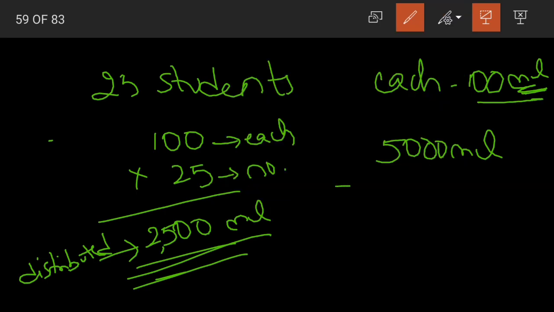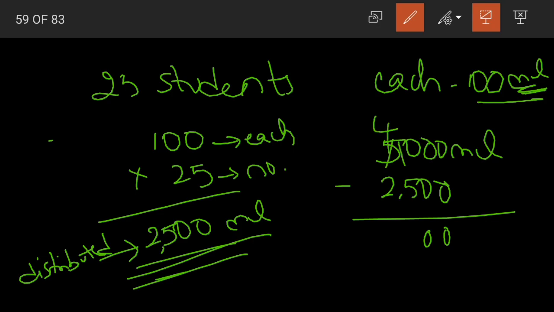So how much is remaining? When we subtract 5000 minus 2500: 0 minus 0, 0, 0 minus 5 is not possible, so borrowing, 10 minus 5 is 5, 4 minus 2 is 2. So in total 2500 milliliters of milk is remaining with us.